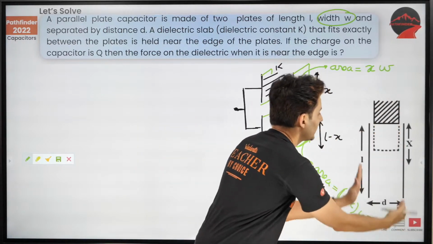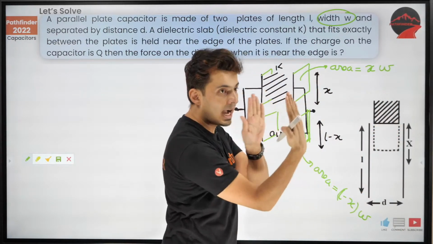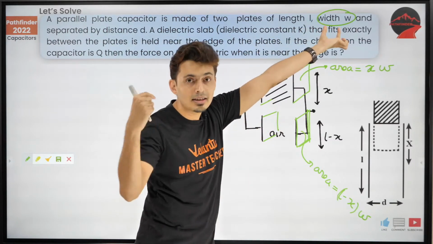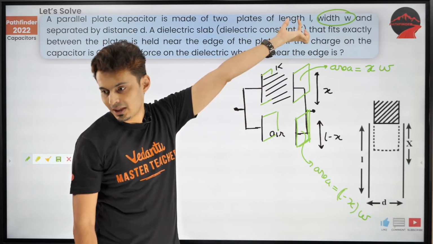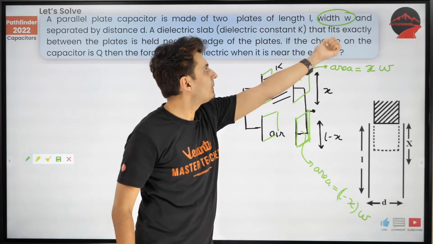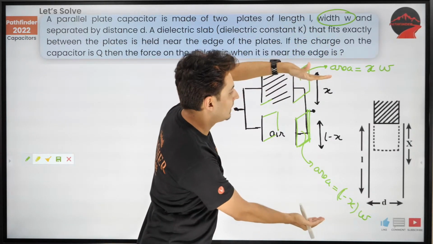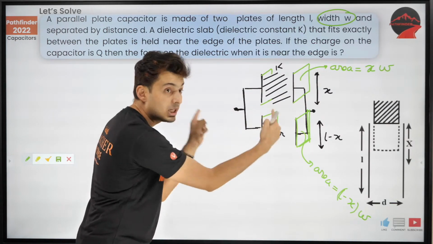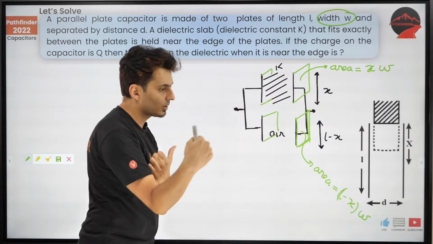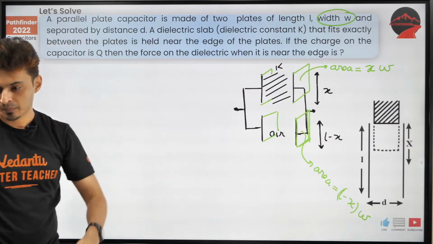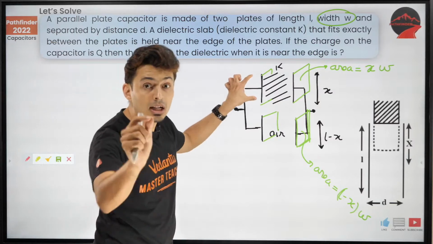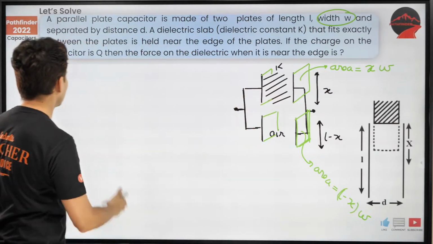When I showed these plates, they have some depth inside, and that inside depth or width is nothing but w. Length L is this length. D is the distance between the plates, not the depth or the width of the plate. Understand that.